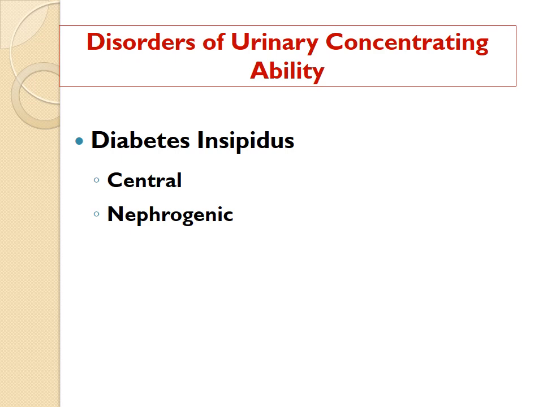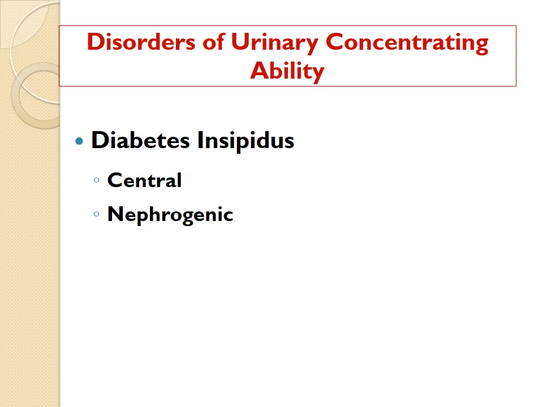In addition to the polyuria, the patient will also complain of polydipsia, that means excessive thirst, because the patient is losing a lot of water in the urine. So the intake will also increase to prevent dehydration or to maintain the osmolarity. Now depending on the cause, diabetes insipidus is of two types, central and nephrogenic diabetes insipidus. Ultimately the basic cause is that water is not reabsorbed from the distal tubules and the collecting duct. Reabsorption in the proximal tubules and the descending limb are normal, but the late portion of distal tubules and the collecting duct are not able to reabsorb the water, so they are losing the water in the urine.